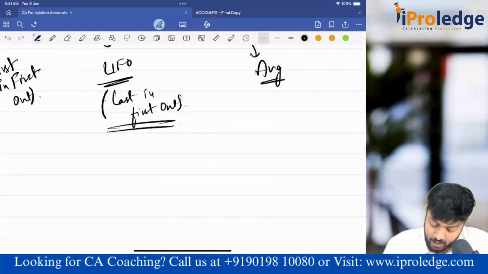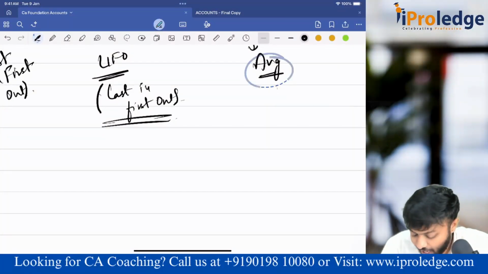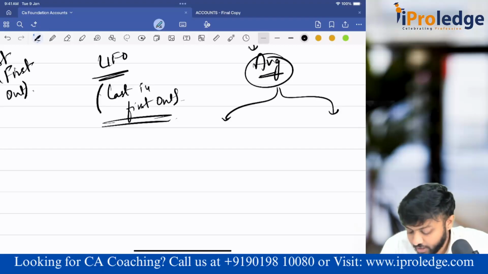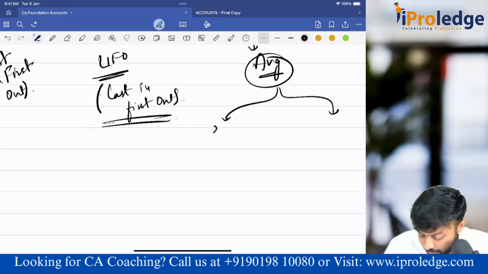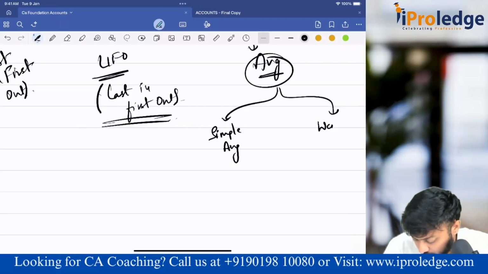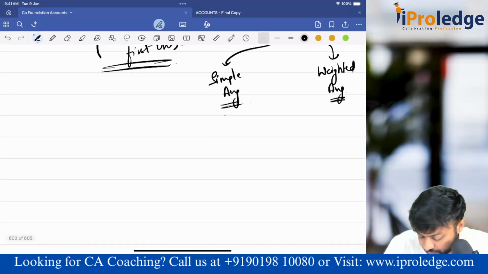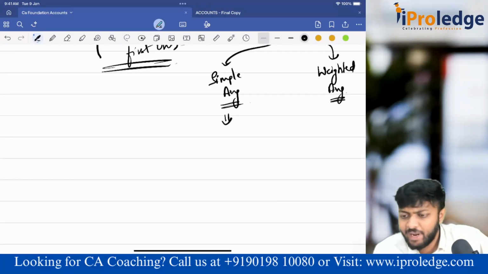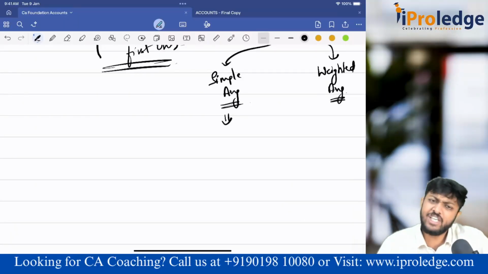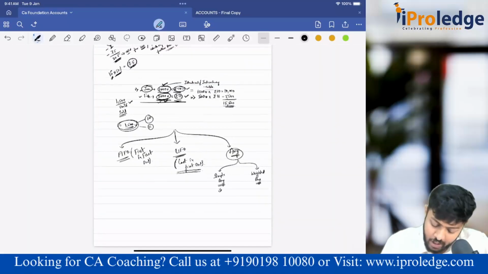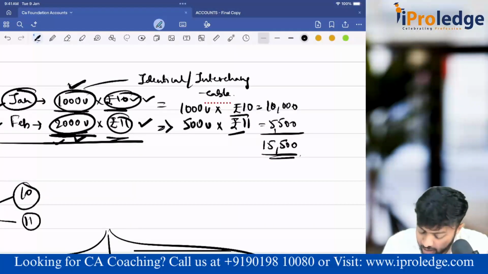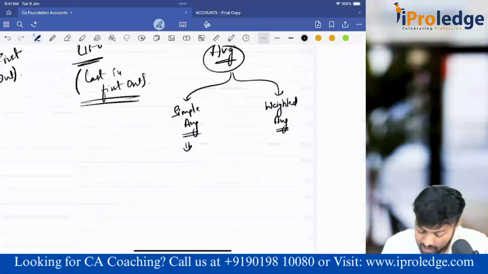Okay, and then comes average. Average can be further bifurcated into two more parts: simple average and weighted average. Now what is simple average? In simple average, I'll take the average price. I don't know FIFO, LIFO and all, it's difficult for me to do. Under this I'll just take the average price. What are my different purchase prices? 10 and 11. I'll take both the prices and do a simple average.